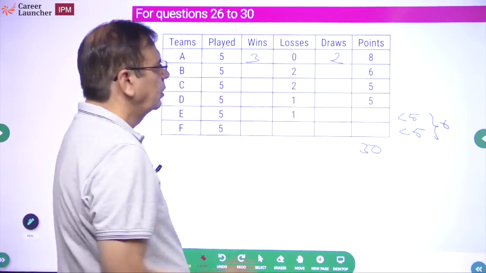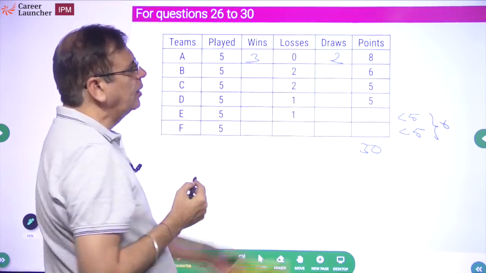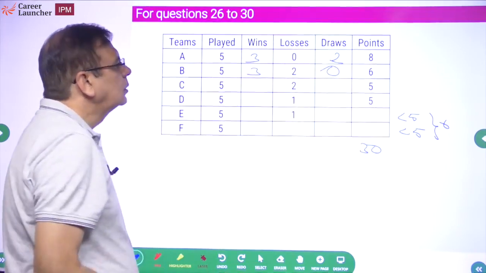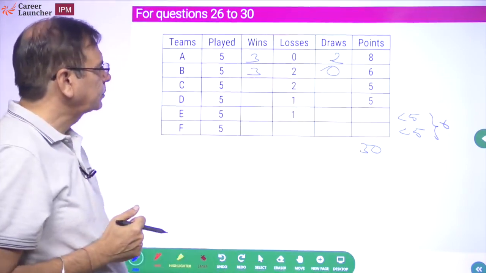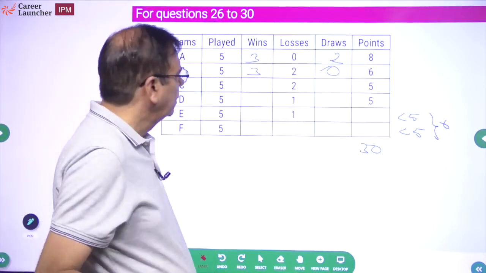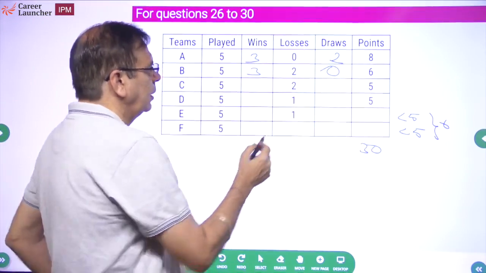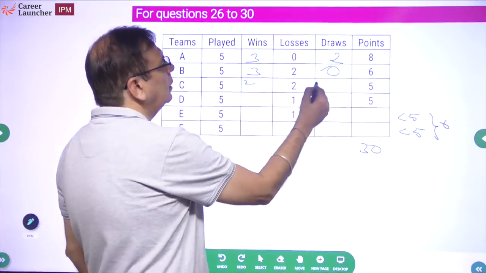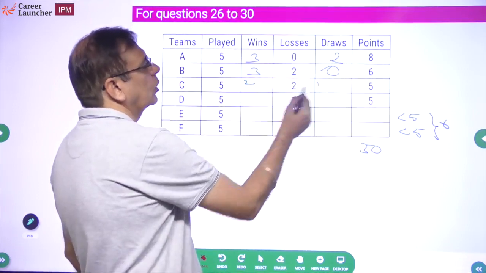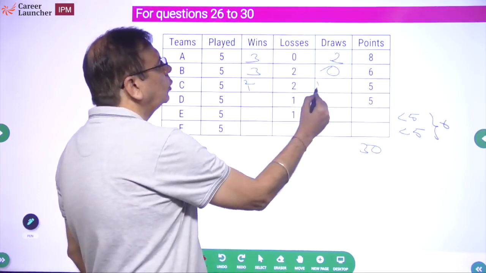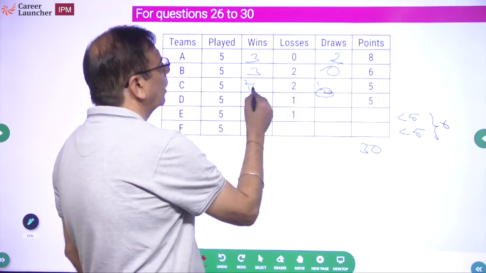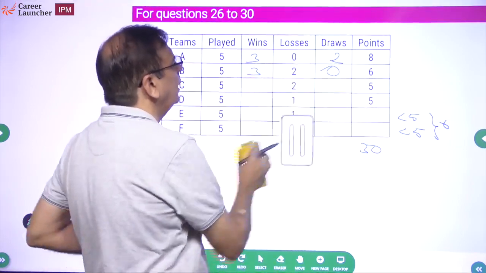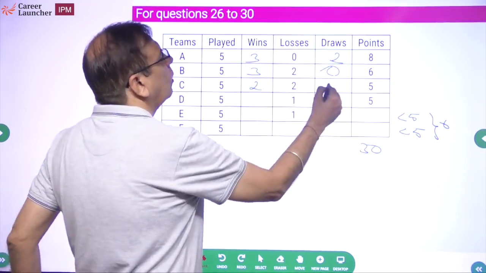Right? Similarly, 2 losses and 6 points. That means he's won all 3 matches. Next one, 5 with 2 losses. What does that mean? How do you win? Start thinking, are there 3 matches left? It could be 2-1, 2 2s are 4 plus 1, 5. It could be 1-2 also, but that would be 2 plus 1, 3 points. So not possible. So the only case possible for C is going to be 2 matches won, 1 drawn.